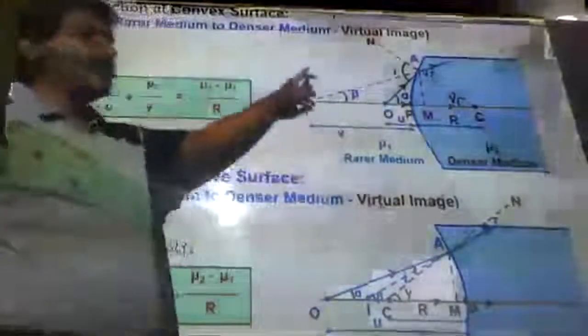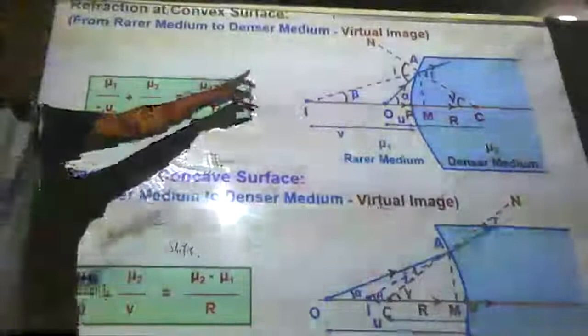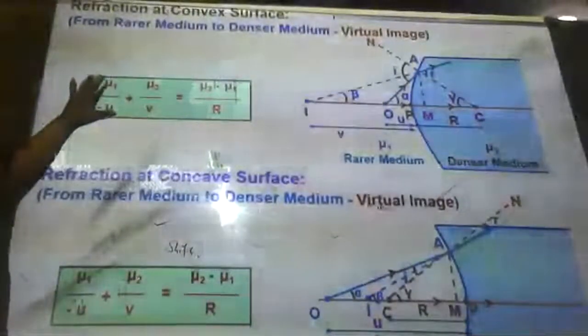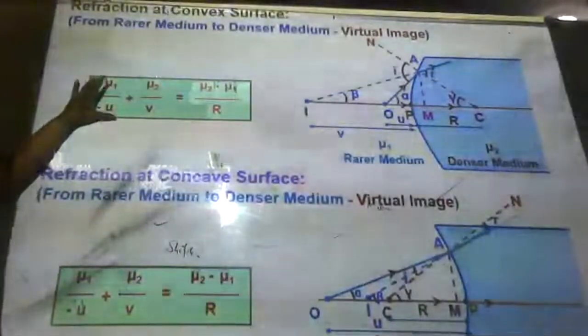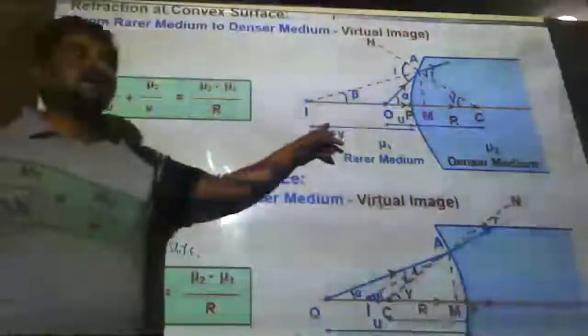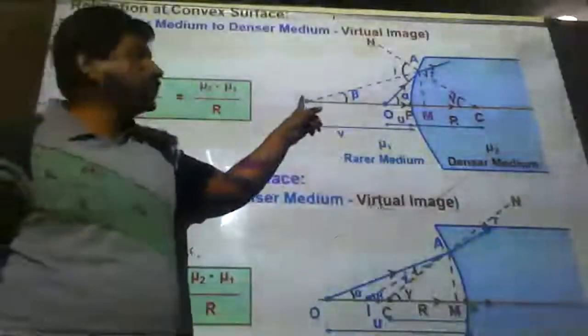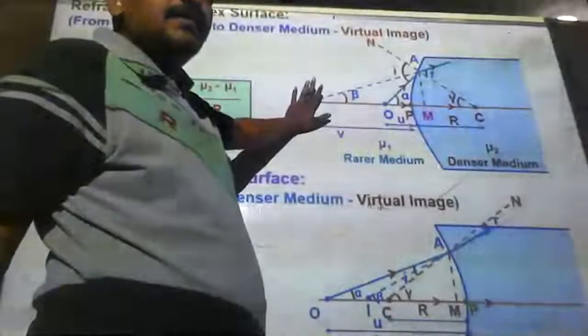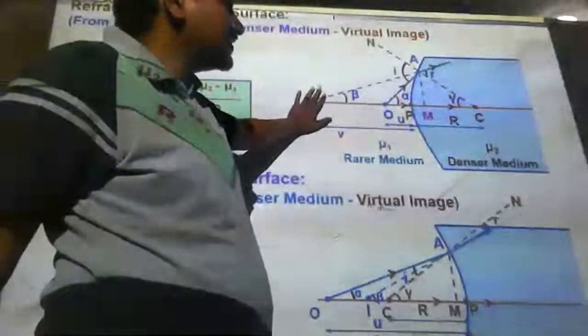You can see the same equation for the virtual image. What is the difference from the previous equation to now? Virtual image in the sense that the image has formed here. For this virtual image, how are you obtaining the equation at the convex surface?